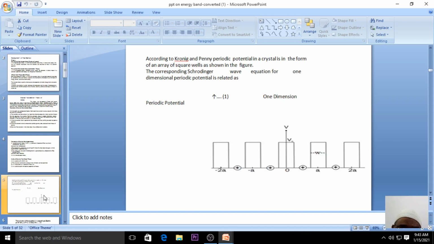Penny. We discussed the Kronig and Penny model, how according to Kronig and Penny the electron is moves inside the metallic crystal, in a square well. You can see this schematic diagram, which resembles a square shape. What it means is, it talks about the energy of the electron. When the electron is moving inside the crystal, the potential inside the crystal will look like a square well.